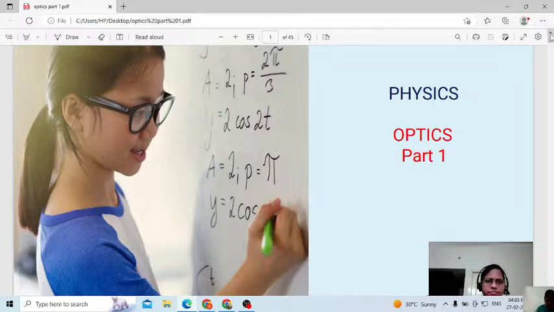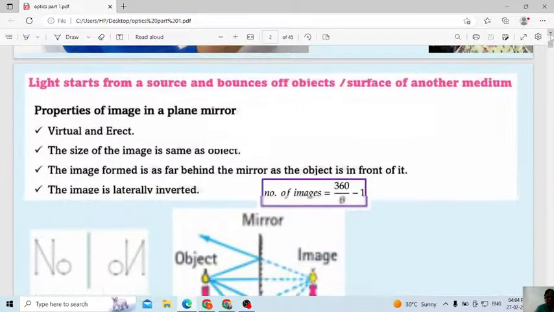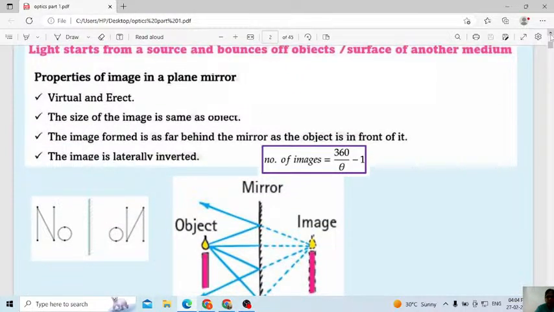I will discuss few MCQ questions based on optics, what reflection, refraction, what we studied. Then this one already I explained in the case of a plane mirror.